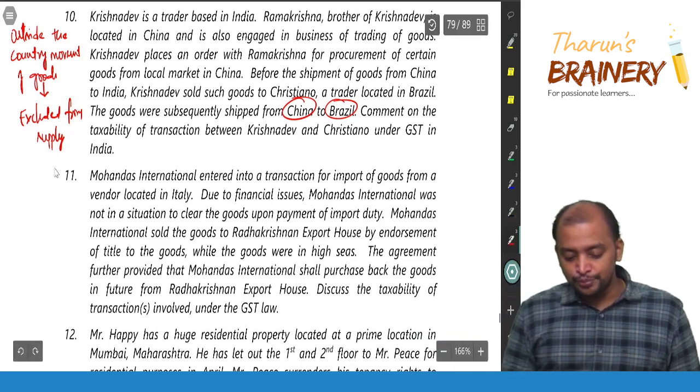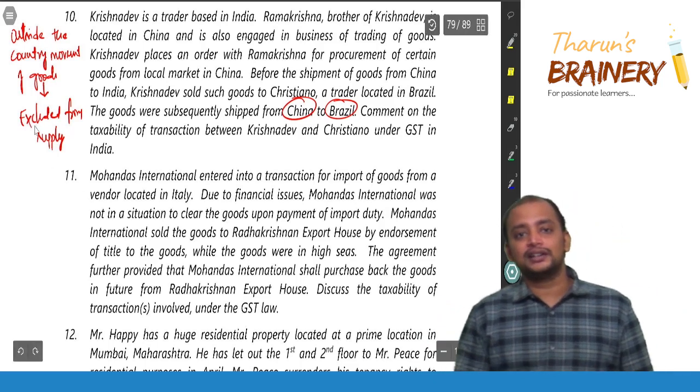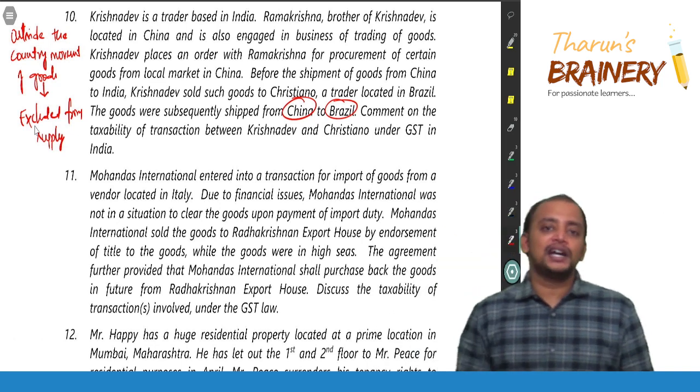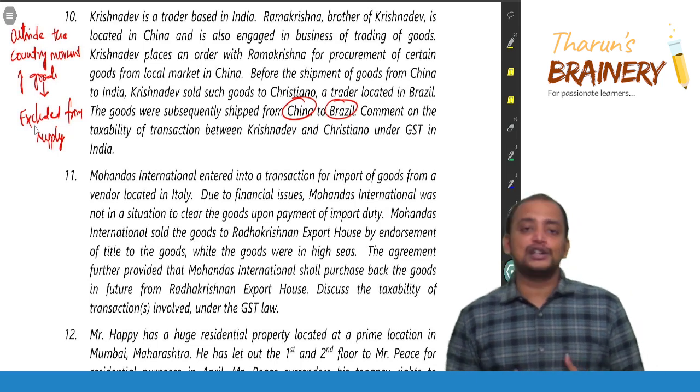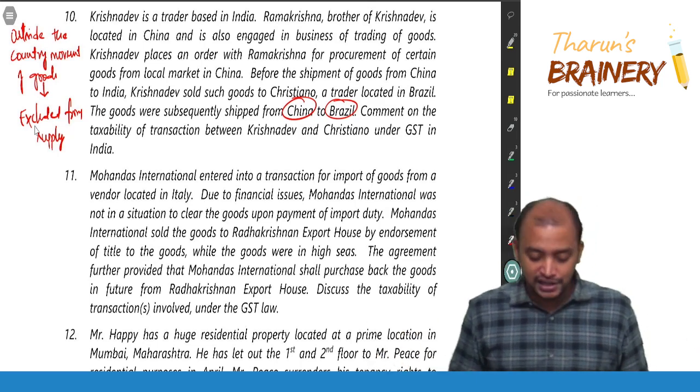Sir, what about import, customs duty? Where is the import? Import means it should have entered into India. No goods have entered into India, so there is no import. So as there is no import, the customs duty also will not arise.